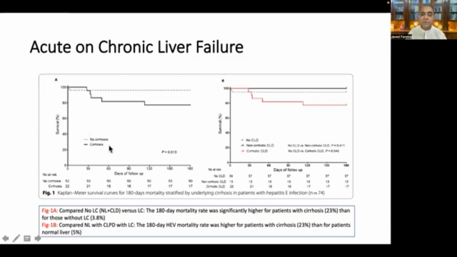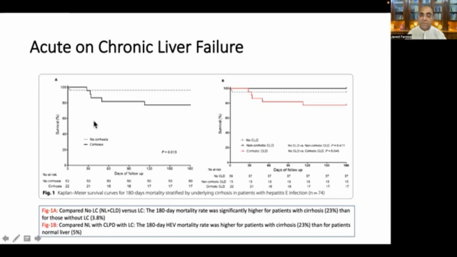Here in figure 1A, they have compared the patients with no cirrhosis, these are the patients with the broken line and they didn't have cirrhosis, with the patients with cirrhosis. This is when the patient has got cirrhosis. No liver cirrhosis means either normal or patients with chronic liver disease, but no signs of cirrhosis.